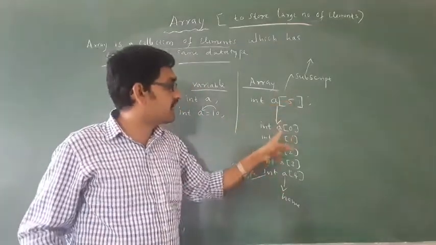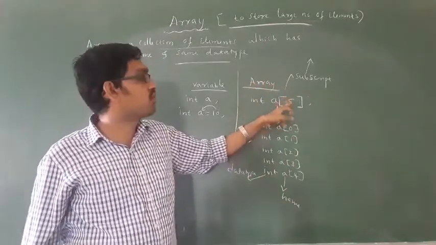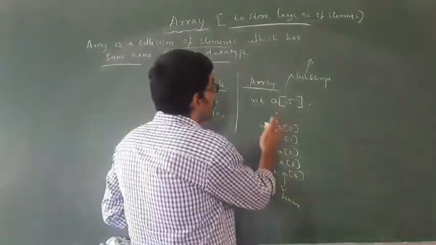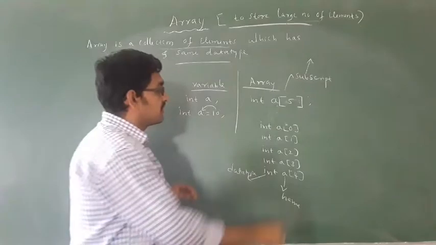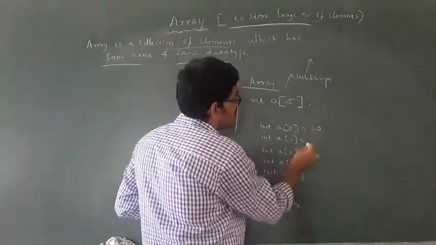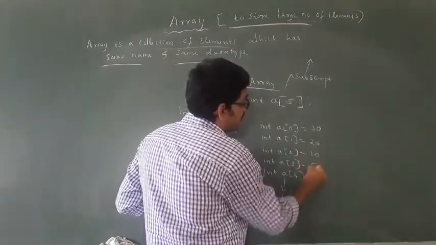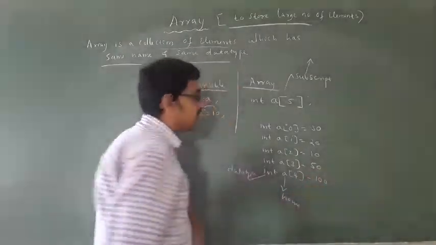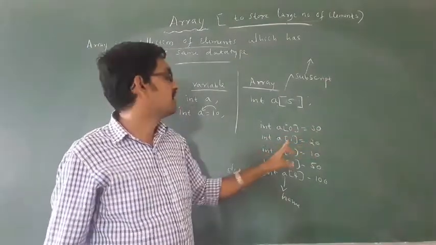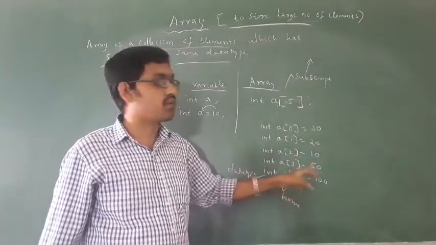a of 5, how many values can you store in this? 5 values you can store. How to store 5 values in this? For example, in a of 0, I am storing 30. In a of 1, I am storing 20. In a of 2, 10. a of 3, 50. a of 4, 100. In a of 0, the value stored is 30, in a of 1, 20, in a of 2, 10, a of 3, 50, a of 4, 100.